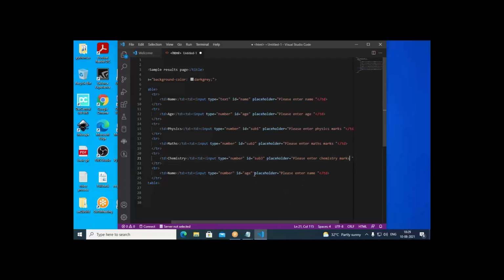Then here we don't require any placeholder. Another thing, we need to have a closing tag for all these things. Slash we need to put like this. They don't have a closing tag. Slash, then greater than symbol. Here also we require a closing tag. Then here also we require a closing tag. Here also we need a closing tag.